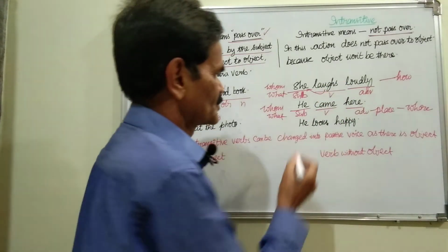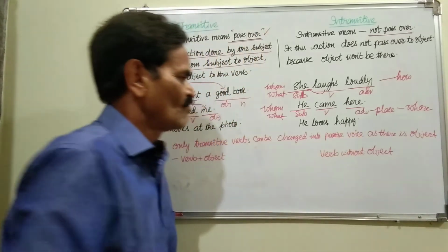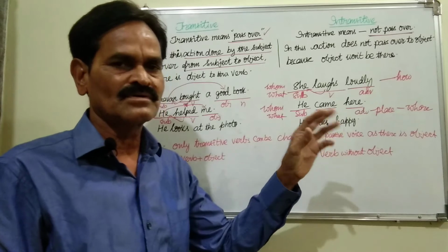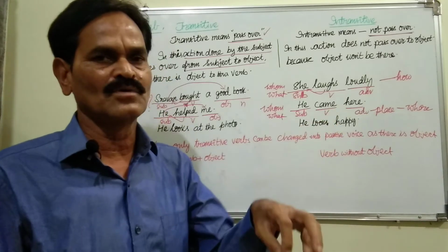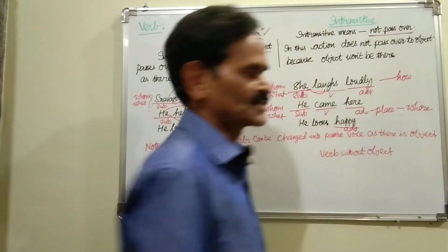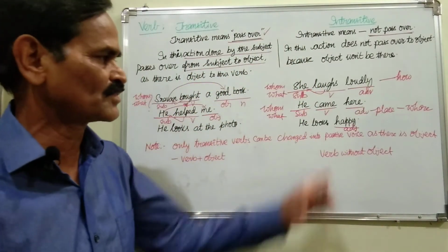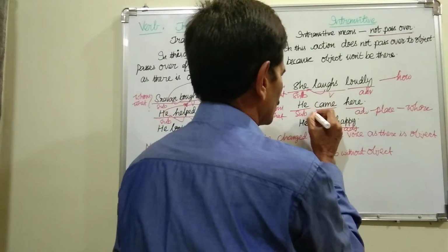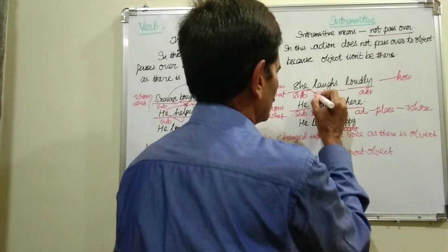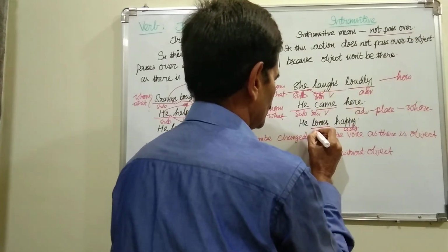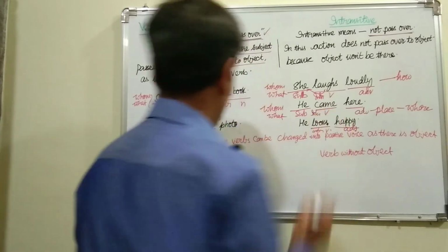Now let us see the third sentence. He looks happy. What he looks? No answer. Whom he looks? No answer. How he looks? Happy. So here this is actually an adjective. He looks happy. Who is happy? He. So here also there is no object. That's why this is also an intransitive verb.